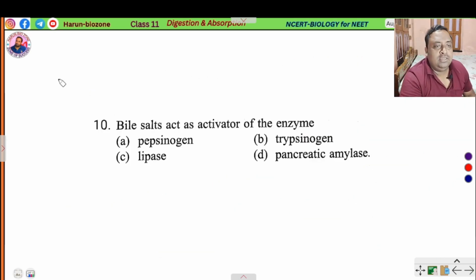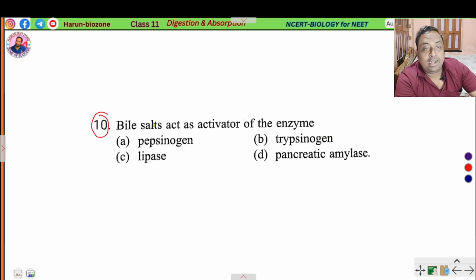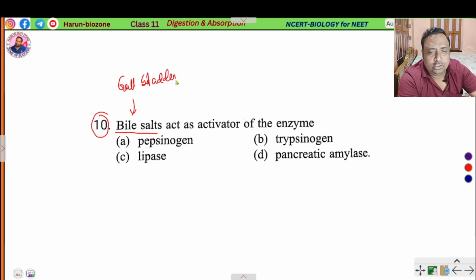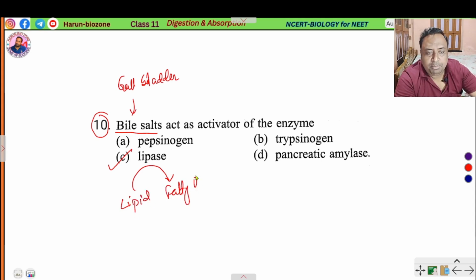Next question, number 10. Bile salts act as activator of the enzyme. Bile salts come from the gallbladder. The components of bile salt are sodium glycocholate and sodium taurocholate. These activate the lipase enzyme that converts lipid into fatty acid and glycerol, the simpler form.